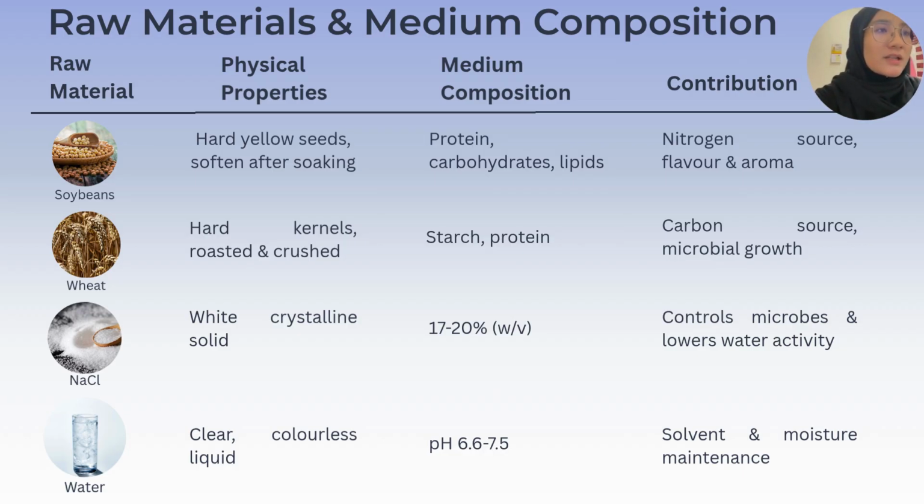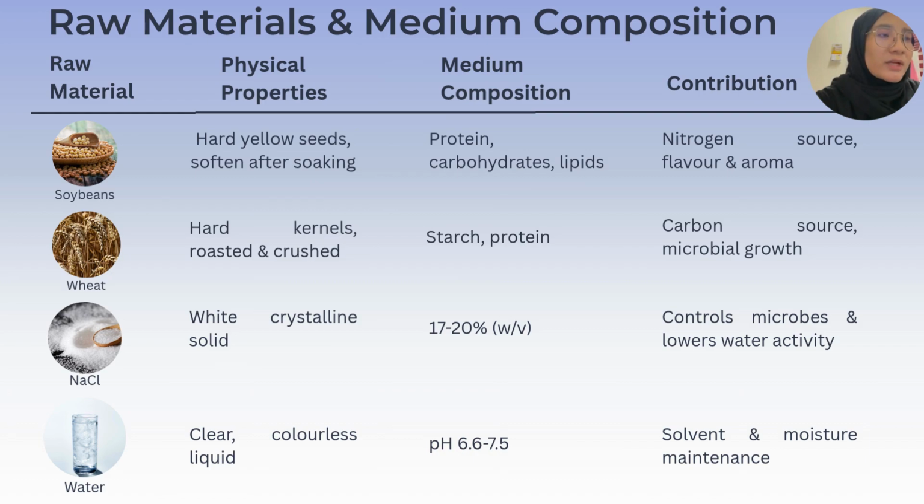Okay, this slide shows the main raw materials used to produce soy sauce and what each of them does during fermentation. So starting with soybeans, this is the main ingredient. Since soybeans are high in protein, they provide the nitrogen needed by the microorganisms. And once they are soaked, they become softer so that enzymes can easily break down the nutrients, which contributes to the umami flavor. And then next is wheat.